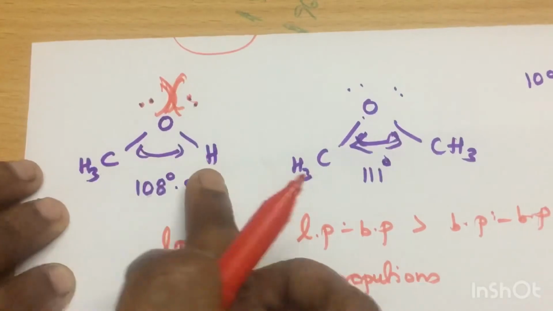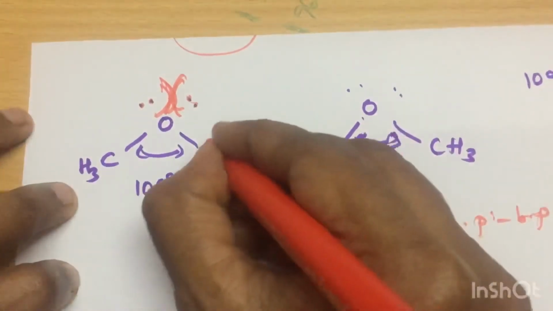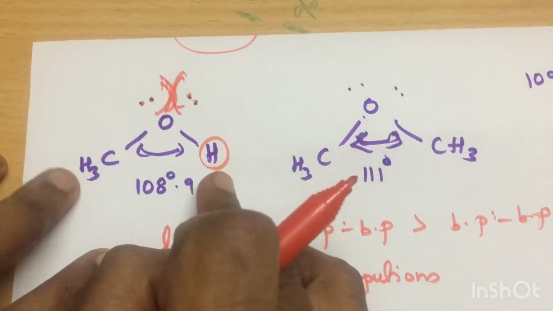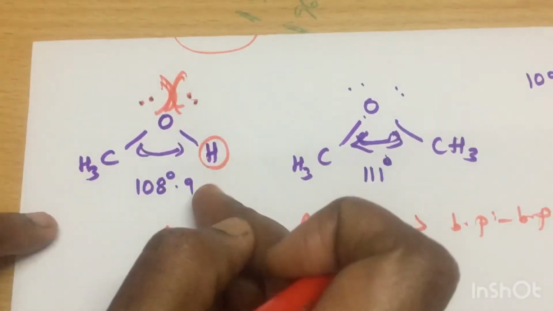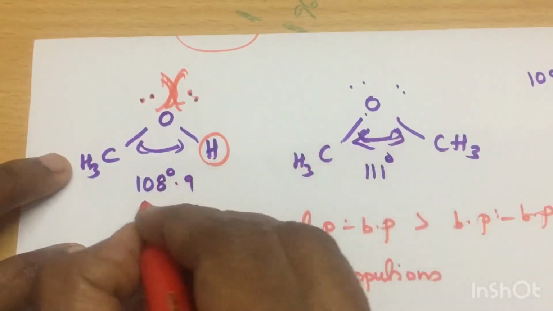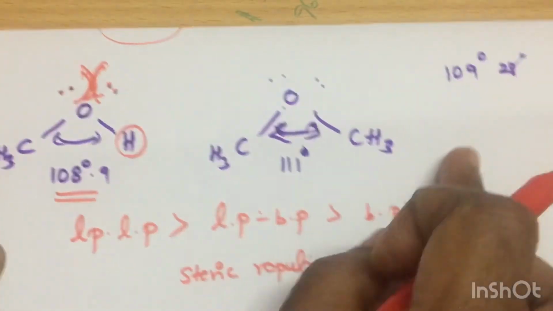Here there is no problem because hydrogen is a small guy. He's a small guy, so they can easily adjust. Okay, methyl is telling, please adjust with me because these people are pushing me. So with the small adjustment, the bond angle decreased from the normal one.